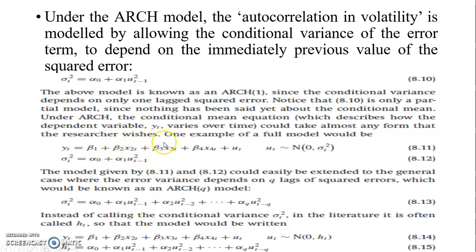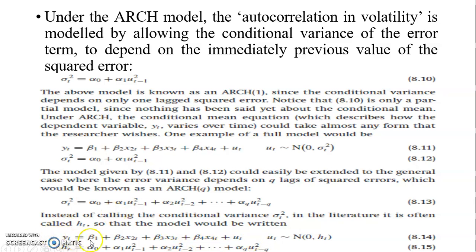So we can have this equation as follows, where the error term has mean 0 and a variance h_t. And then that variance is expressed as a function of the past values of the previous error term, depending on how far we go into the past.